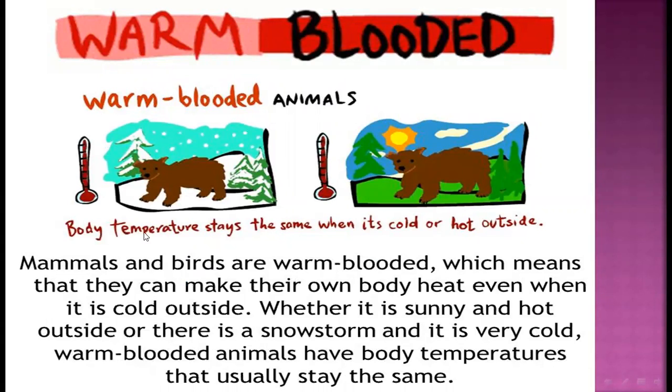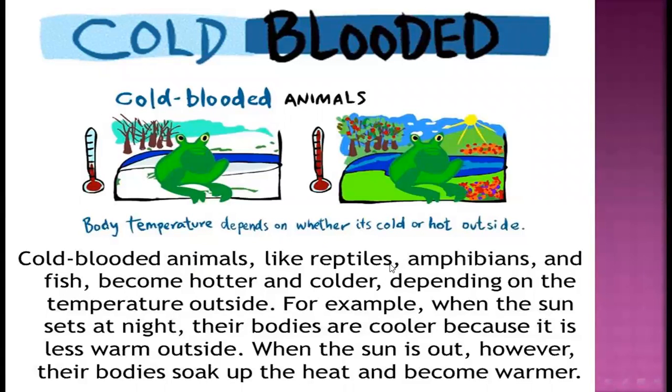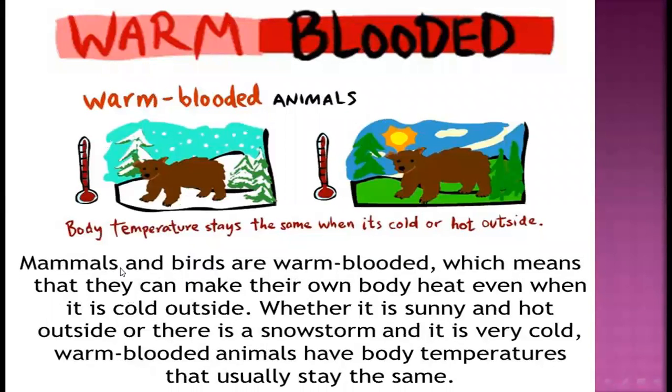Warm-blooded. Warm-blooded animals, mammals, and birds are warm-blooded. Reptiles, amphibians, and fish are cold-blooded. Mammals and birds are warm-blooded, which means that they can make their own body heat even when it is cold outside. Whether it is sunny and hot outside, or there is a snowstorm, or it is very cold, warm-blooded animals have a body temperature that usually stays the same.